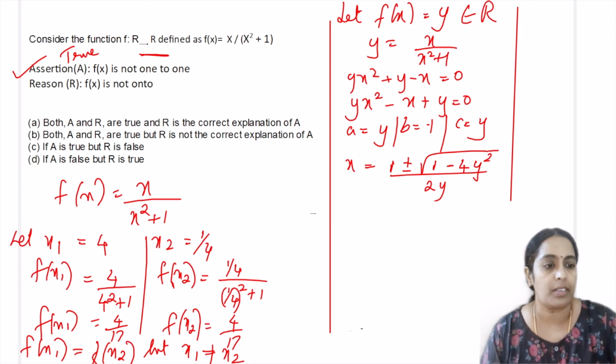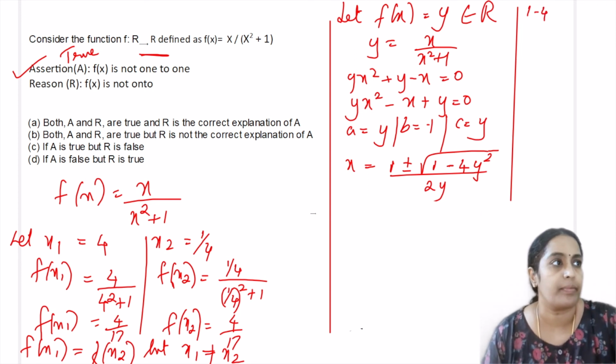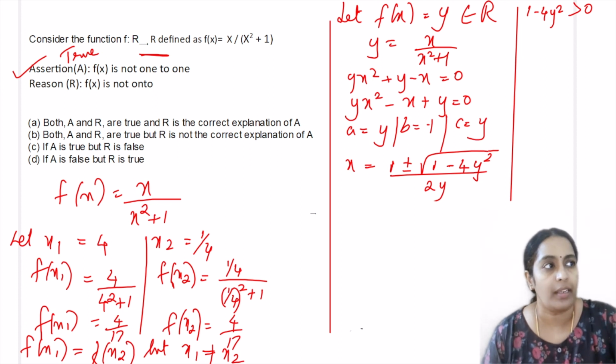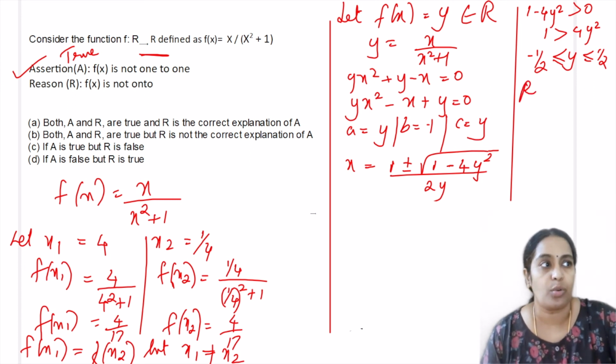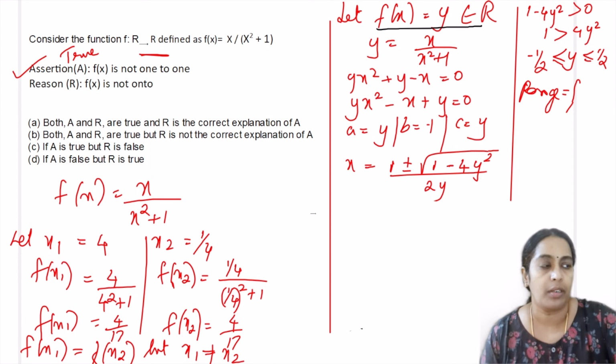So 1 is greater than 4y square, which means y will take the values between minus half and plus half. So my range is only f of x, which is y. So the range is going to be equal to minus half comma plus half.